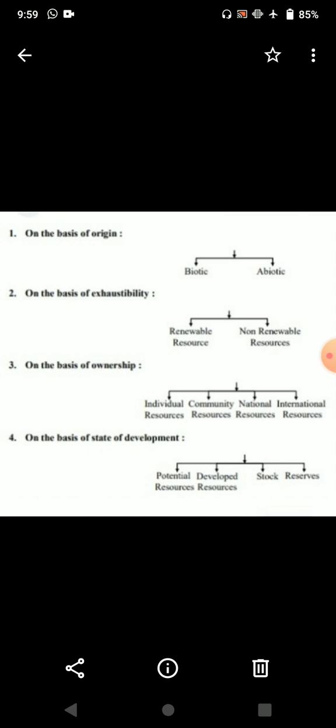Now moving on to non-renewable resources. These resources take a long geological time in occurring. Minerals and fuels are the examples of such resources. We can say shortly, the resources that take a very long time in their formation as a geological process are known as non-renewable resources. And we have examples explained earlier, minerals and fuels. These resources take millions of years for their formation.